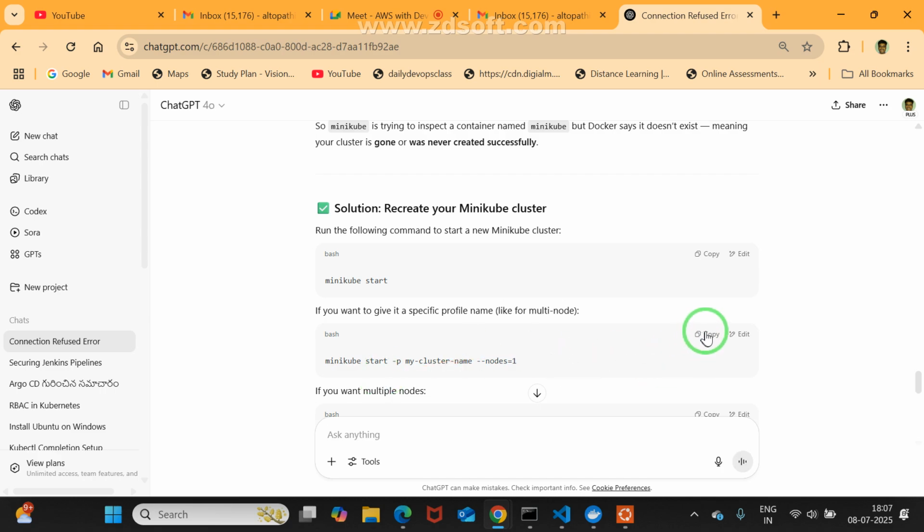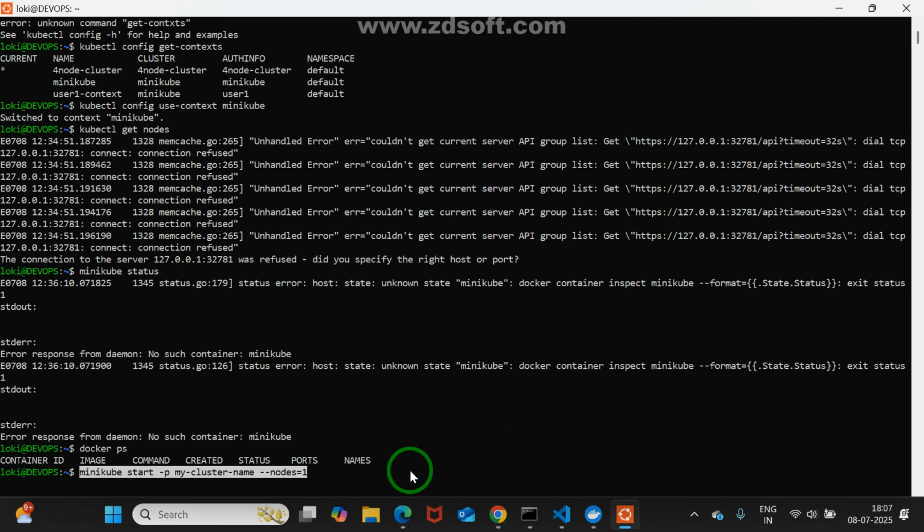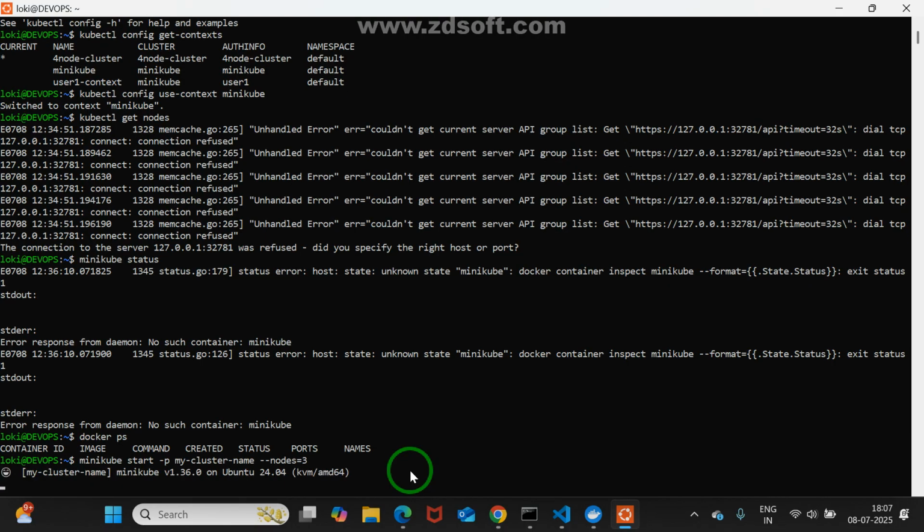Maybe I may create a new one quickly. We'll see what happens. Now right click. Oh, I don't want it like this. I want a minimum three-node cluster.